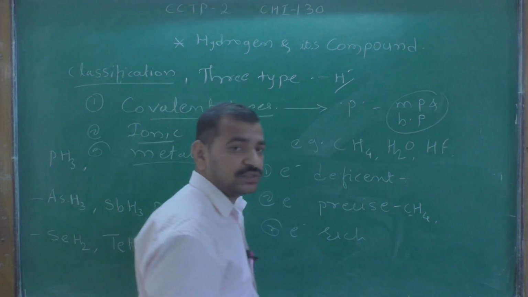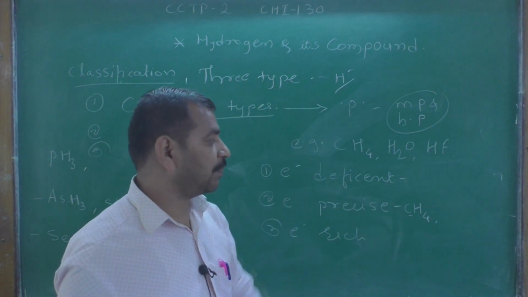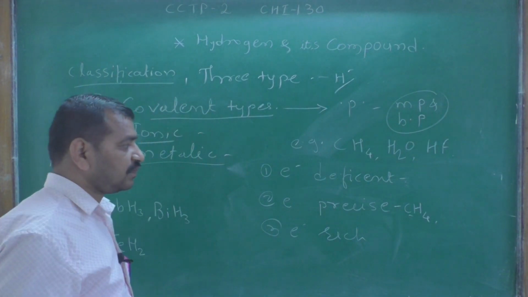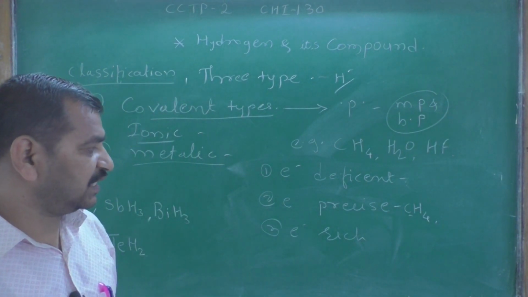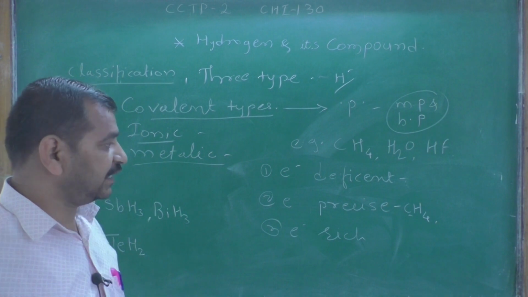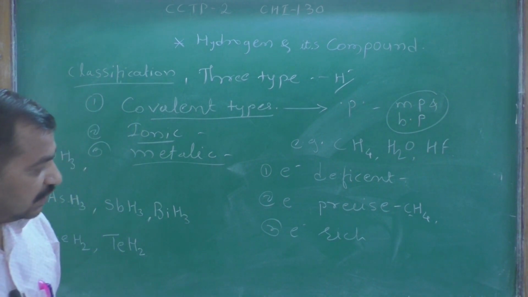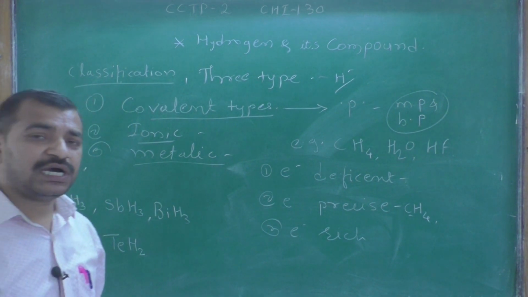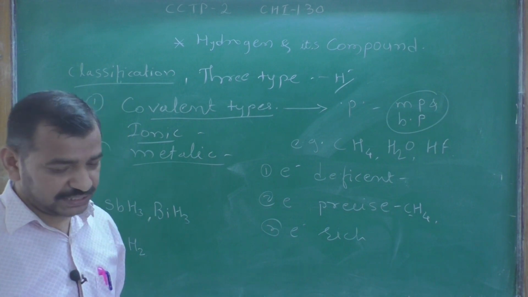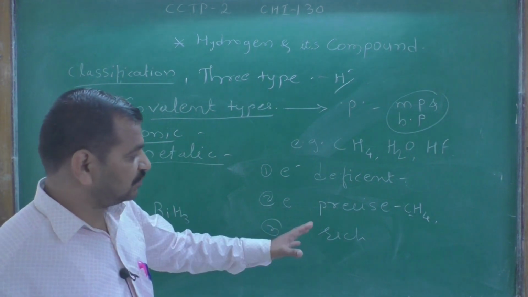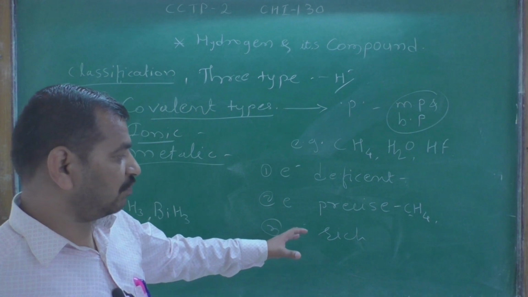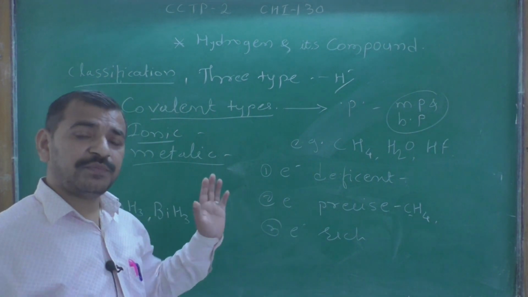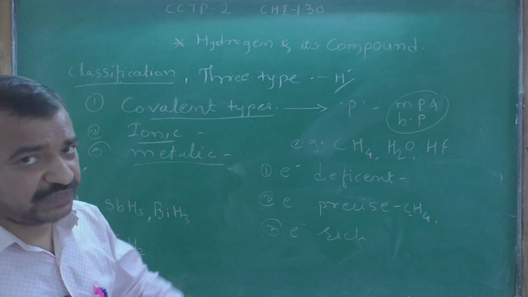So CH4 is an electron precise hydride. Third is the electron rich hydride, formed by groups 15 to 17.